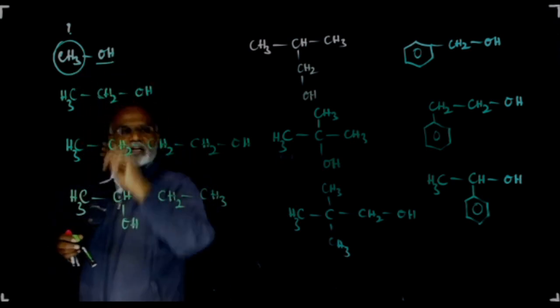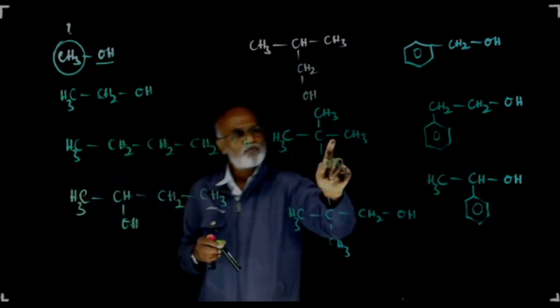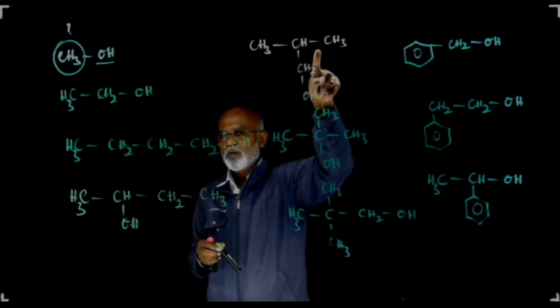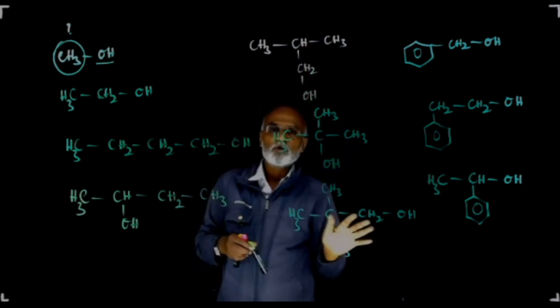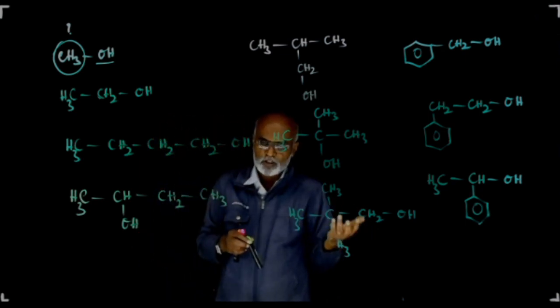This is ethyl alcohol. This is a 4-carbon compound. This is also a 4-carbon compound. All the 4 are the isomers. In order to differentiate the isomers, you know very well we are supposed to use a suitable prefix.